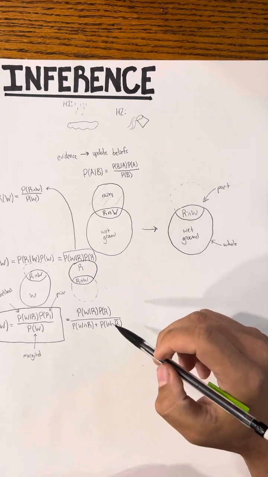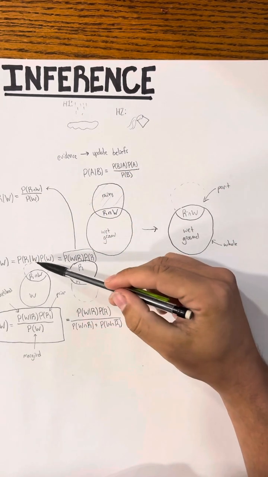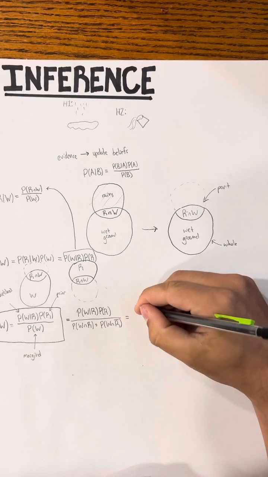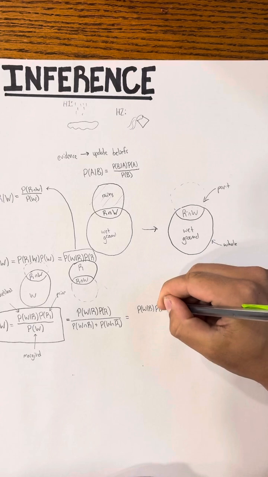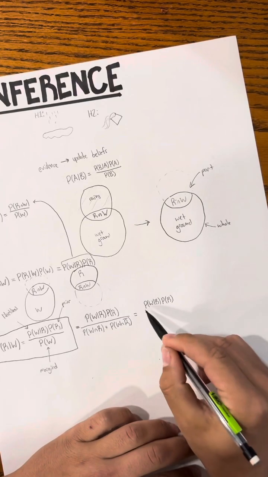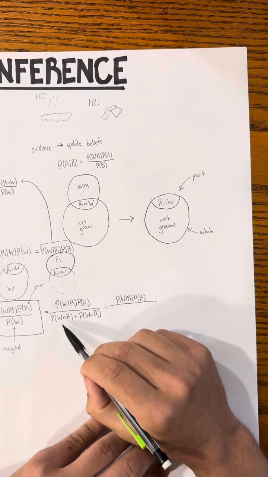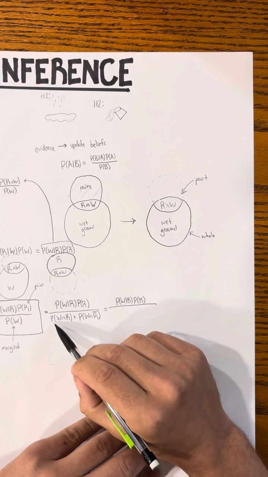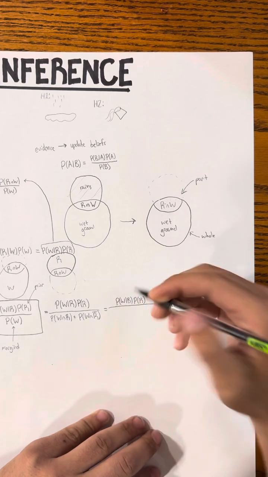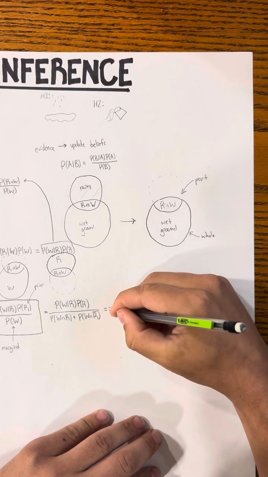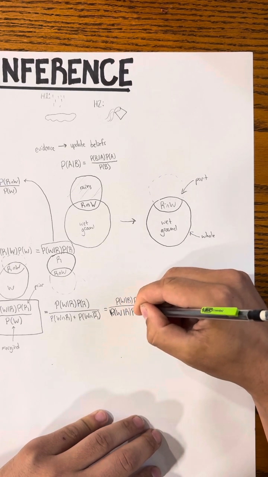Now, we can use our identity up here and rewrite this in terms of a conditional probability. So our likelihood times our prior, and then our marginal is, let's see here, this is going to be the probability that it's wet given it rained times the probability that it rained.